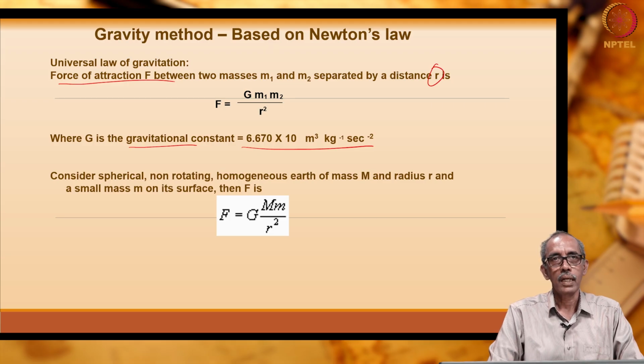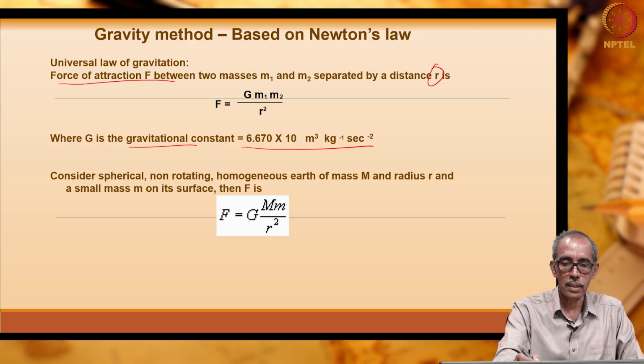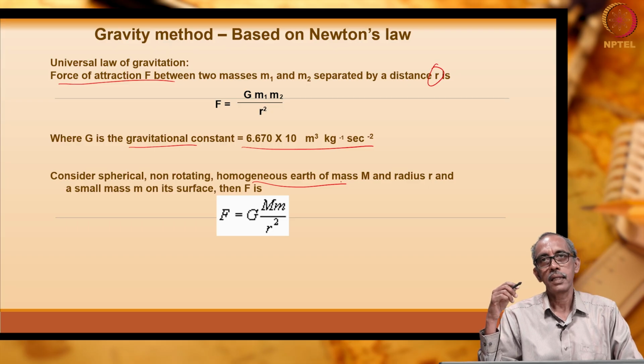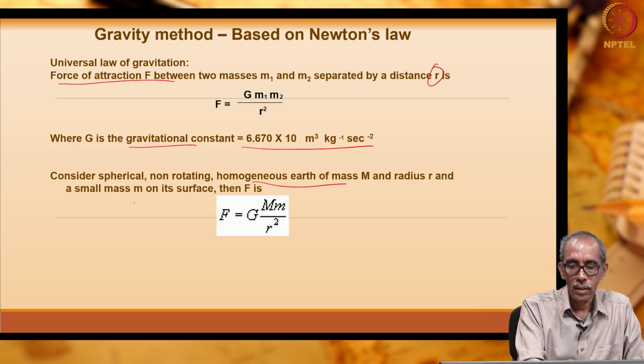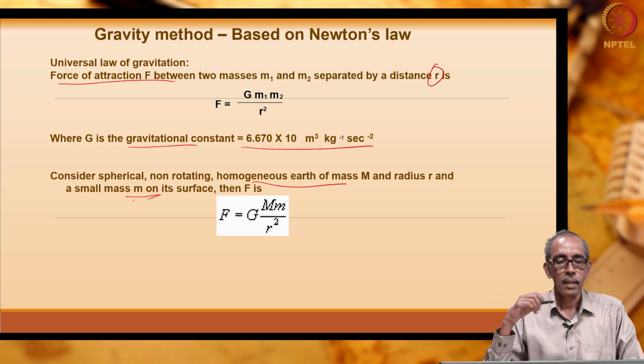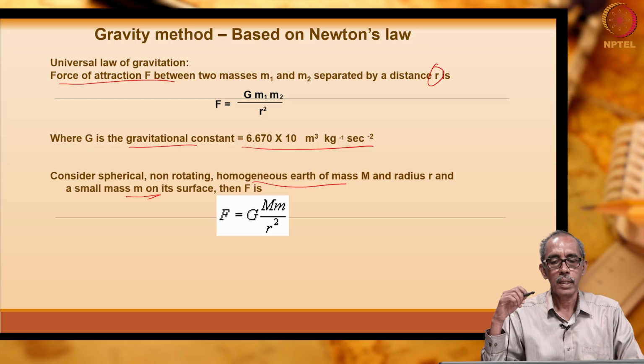Suppose you consider Earth as a sphere which is not rotating and is homogeneous everywhere, right, and the radius is R. Then the equation can be written as F is equal to G multiplied by capital M, small m divided by R square.